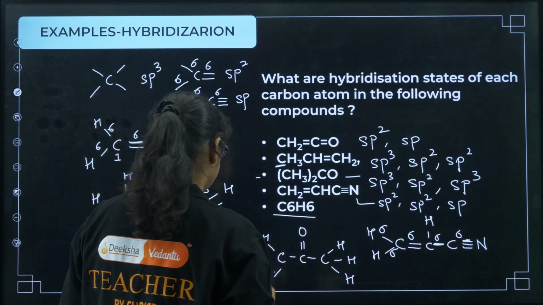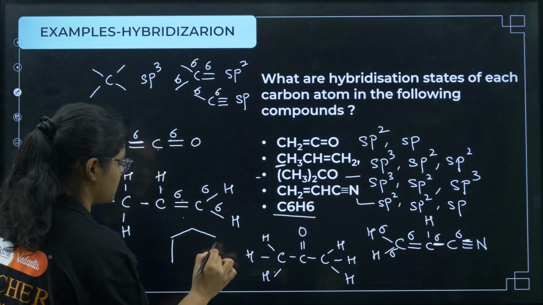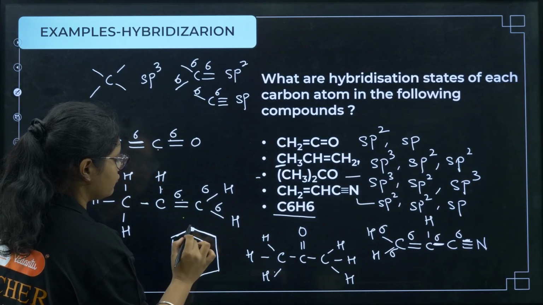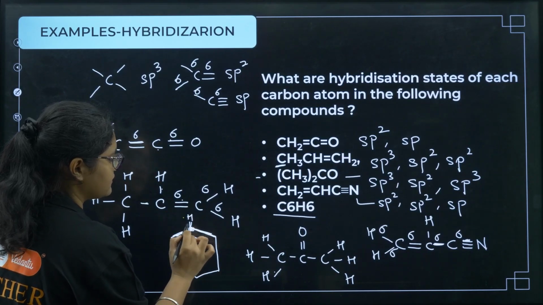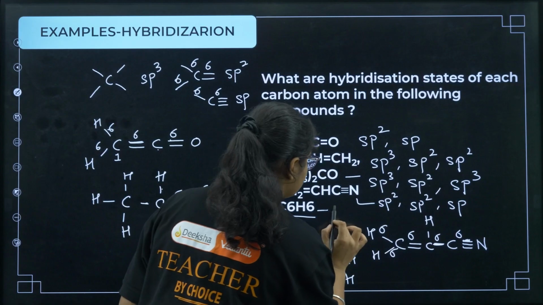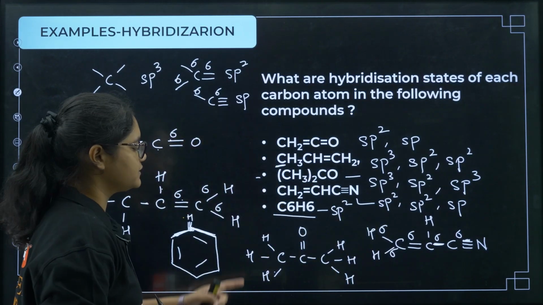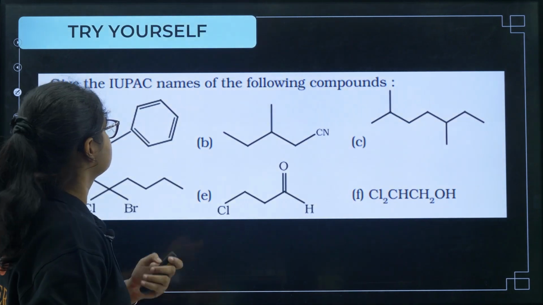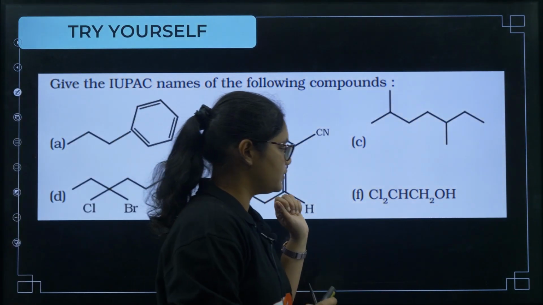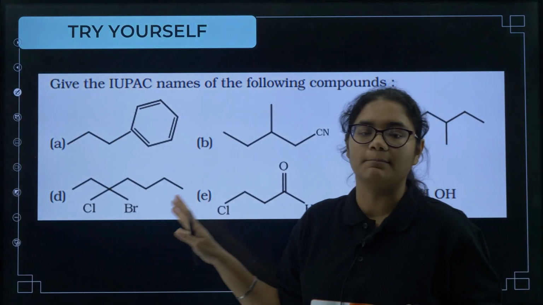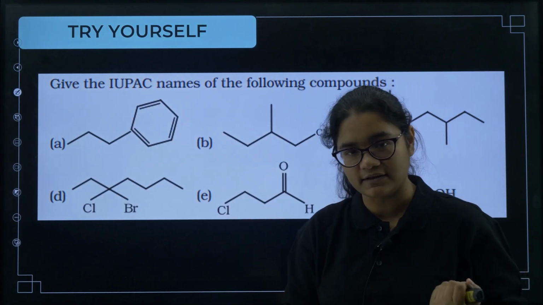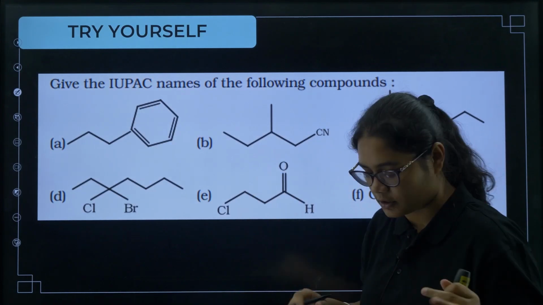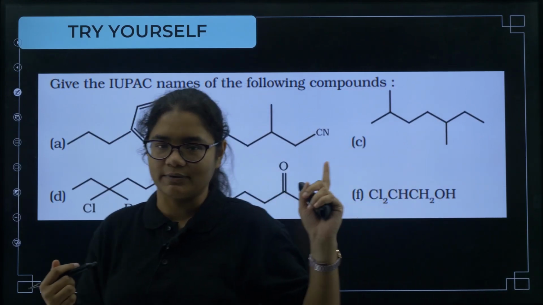Now last one, C6H6 structure, all of you should remember, it is a benzene ring. So each carbon, if you can see, there is one H here, each carbon is having 3 sigma bonds, so each of these carbon is sp2 hybridized. All the 6 carbons are sp2 hybridized. Okay, fine. So this is some homework question, so you have to write the name of these compounds. I'll be discussing the answer in the next class. So make sure that you understand the rules once again, do all the examples of your NCERT book and try these questions after that.